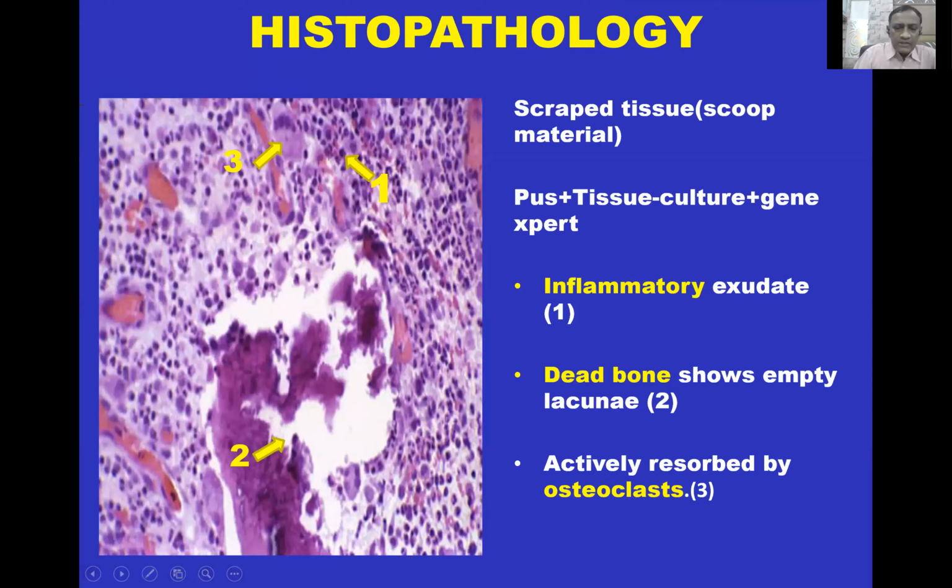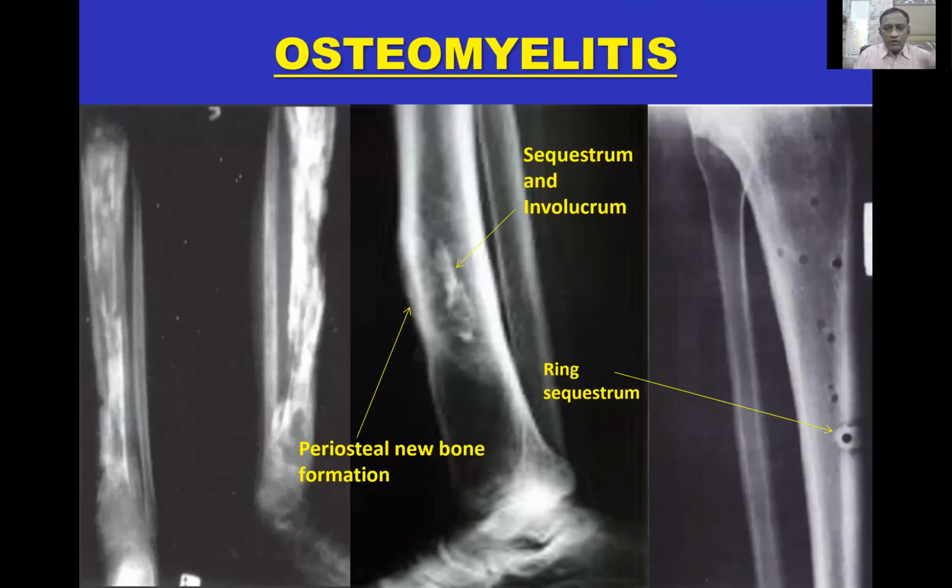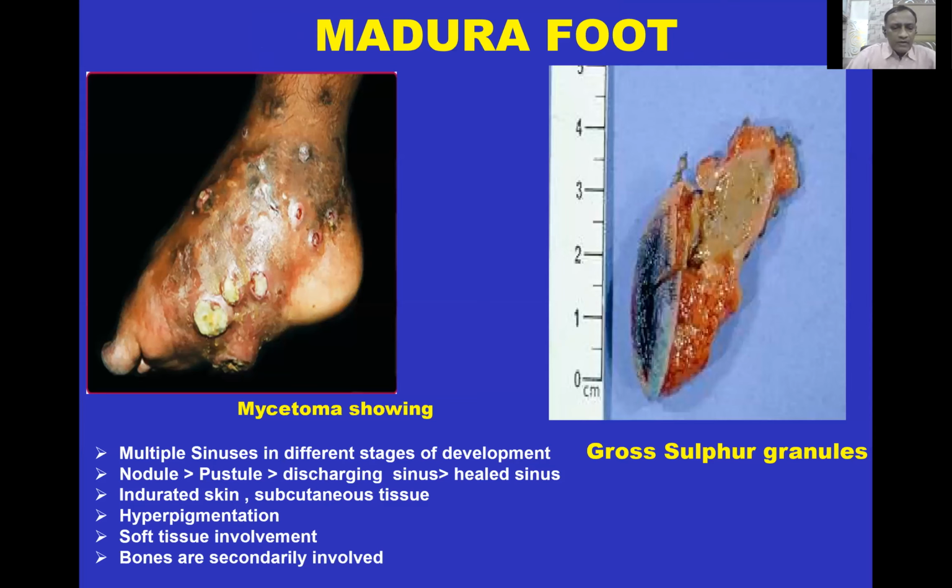This is the X-ray picture showing sequestrum and involucrum. There's a ring sequestrum here. Then the next specimen of the Madura foot. This is the specimen of the foot, which shows multiple sinuses in different stages of development.